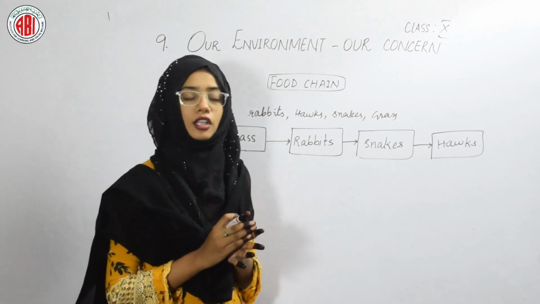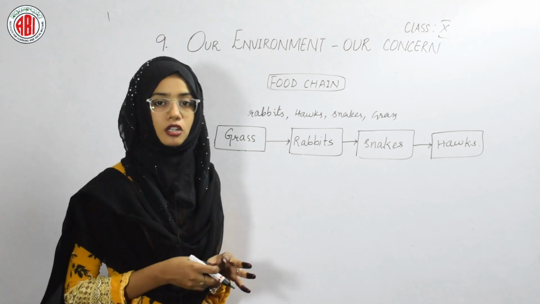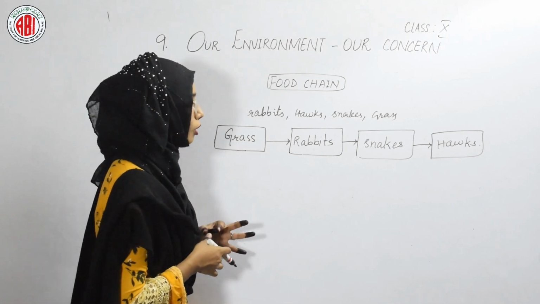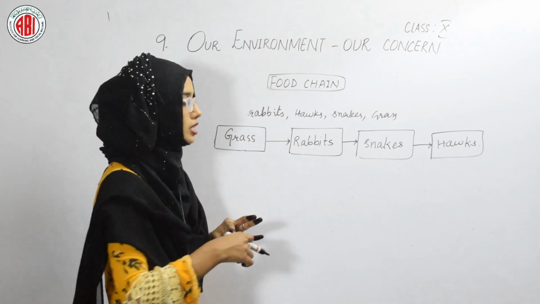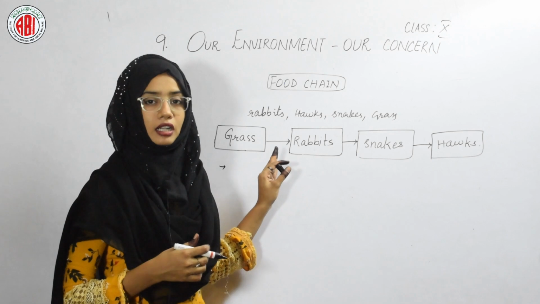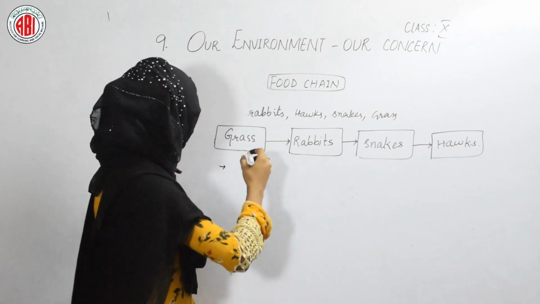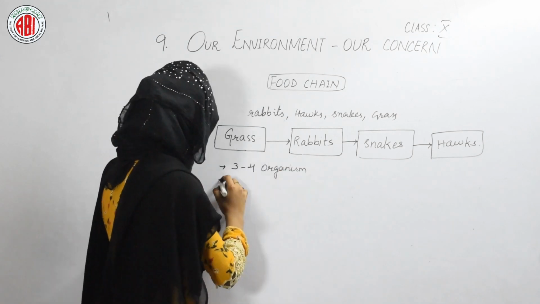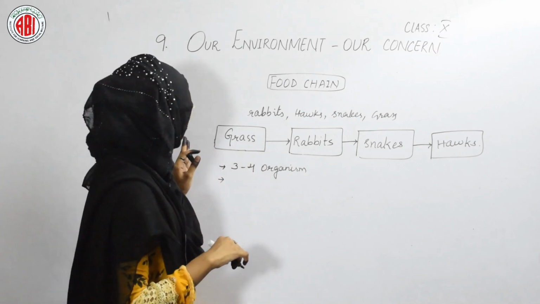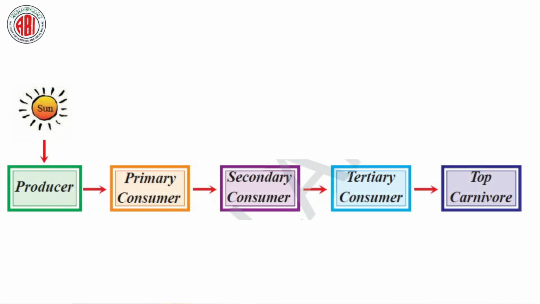By observing the different food chains in our surroundings, we can notice some points. The first thing is, in a food chain there will be at least 3 to 4 organisms involved. And one more point is that the food chain always begins with the producers and it proceeds with the consumers.